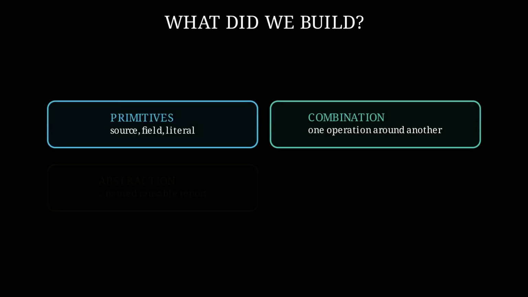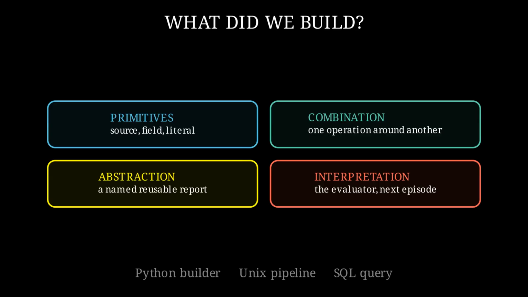We can finally say what we built. Primitives, sources, fields, and literal values. Combination, one operation wrapped around another. Abstraction, a named report that can be reused. And interpretation, the evaluator that will eventually run the tree. Unix pipelines and SQL make related choices with different syntax. The syntax is not the main event, the algebra is.